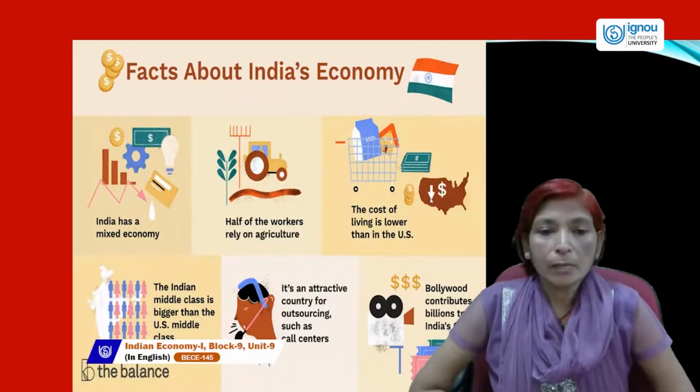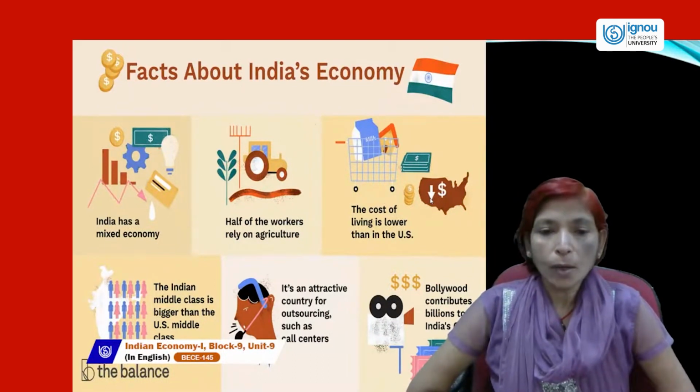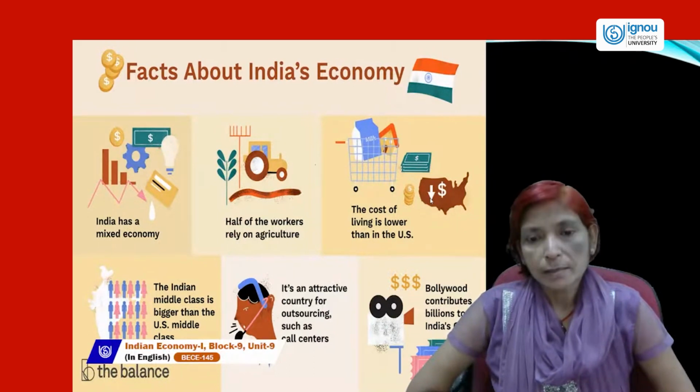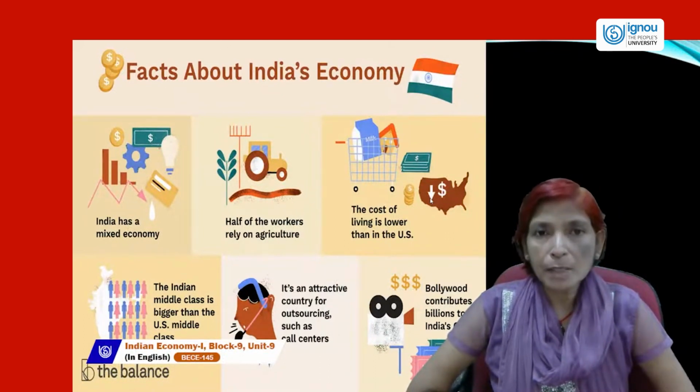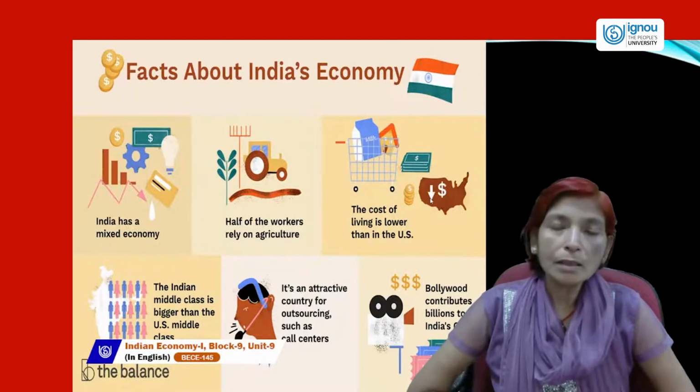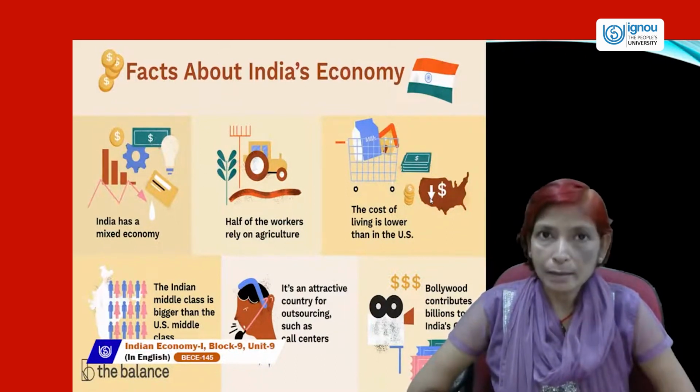Next, in India's economy, the cost of living is lower than in the US because India's per capita income is also very low compared to the US economy. When our national income and per capita income are lower, the purchasing power of the country's people will also be lower. And here the cost of living is less than in the US. It's an attractive country for outsourcing, such as call centers.